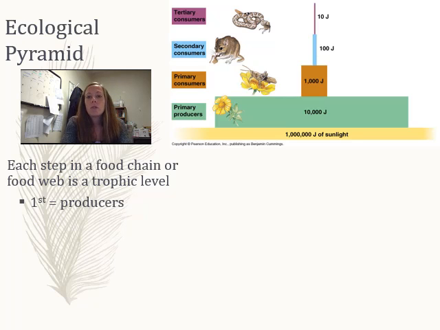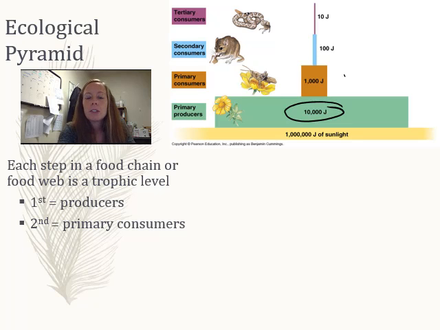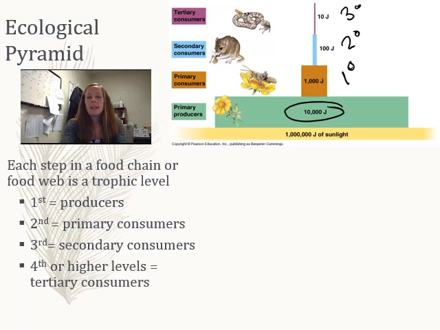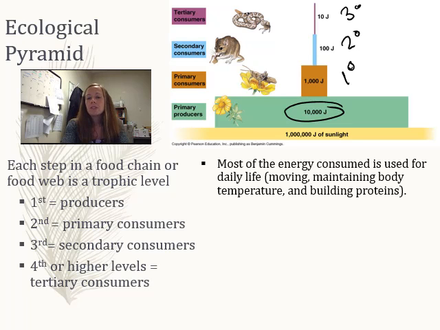All right, the first trophic level is going to be the producers, that's this. The next level is going to be our primary consumers, right? Ooh, that should be a 0. Then we have our secondary consumers and our tertiary consumers, okay? And then most of the energy that is consumed gets used in daily life.